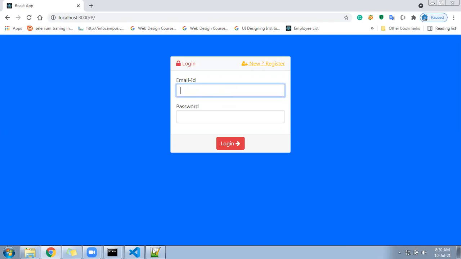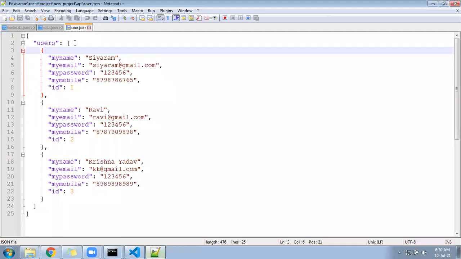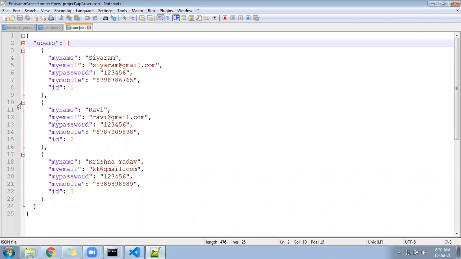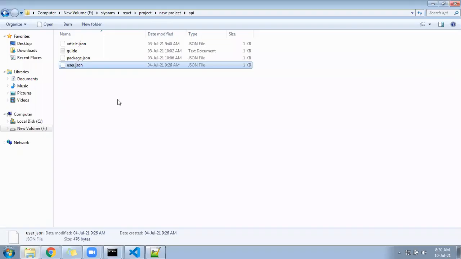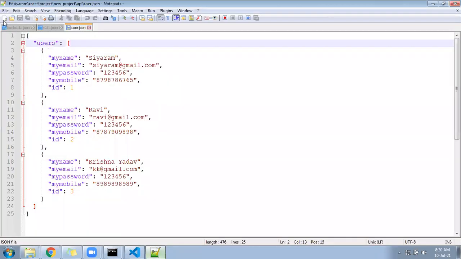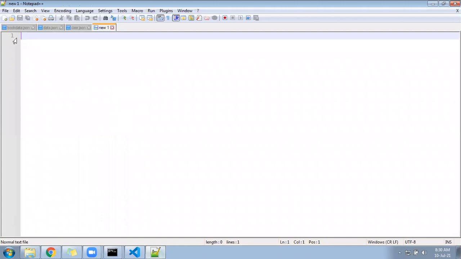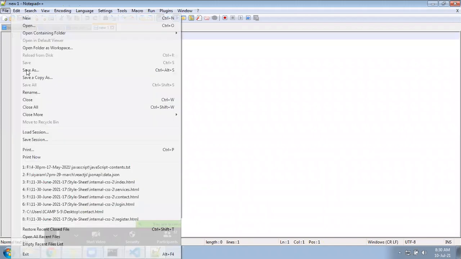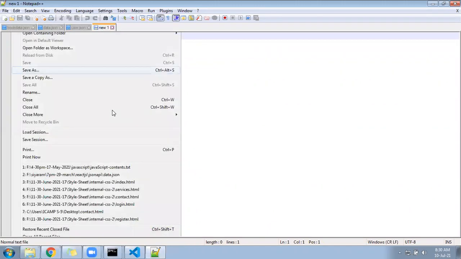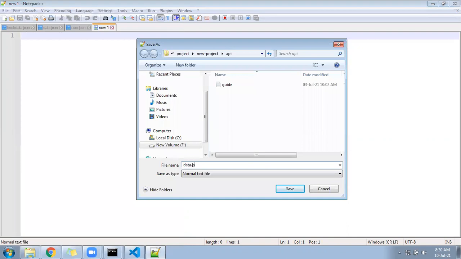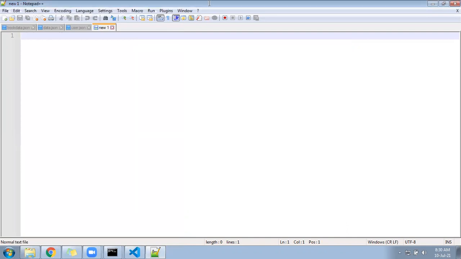Or instead of that, we have to start from here. Create one more file under the same API folder. Give the file name data.json.